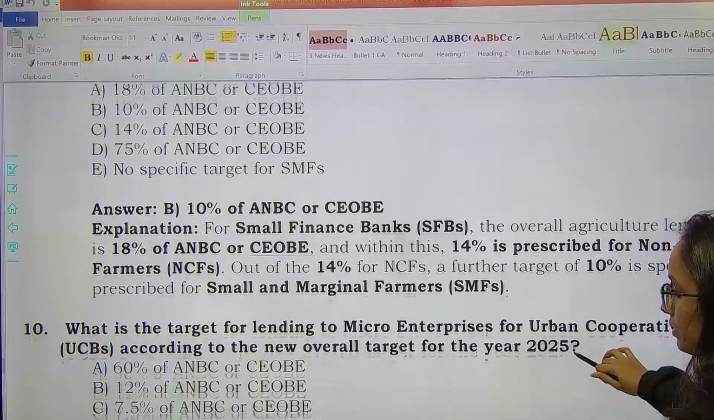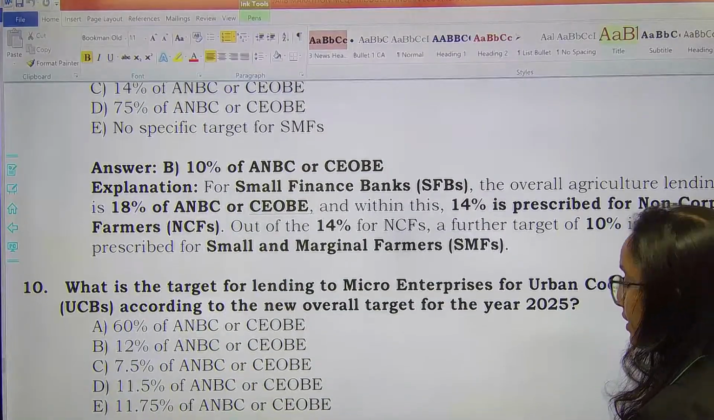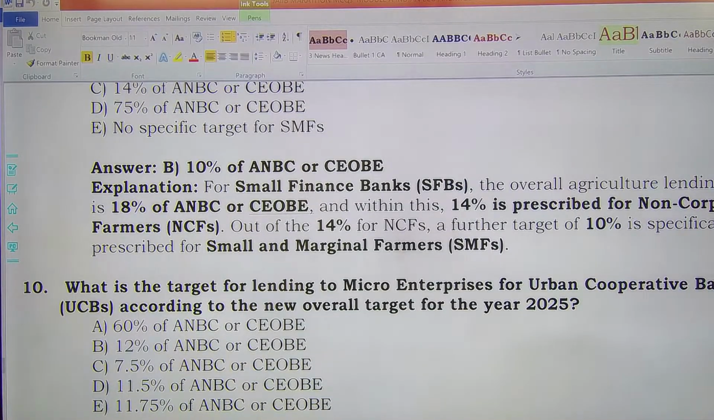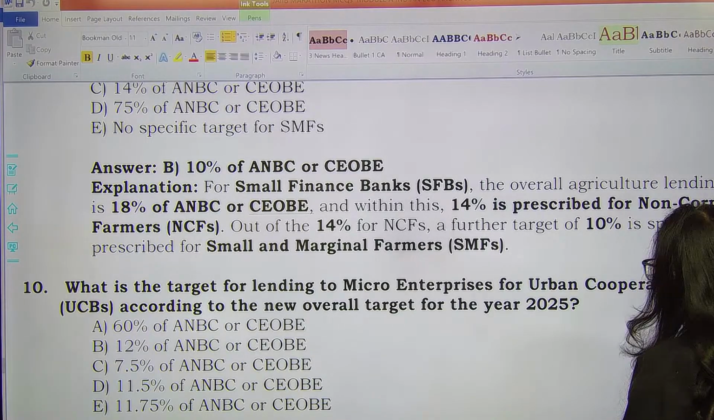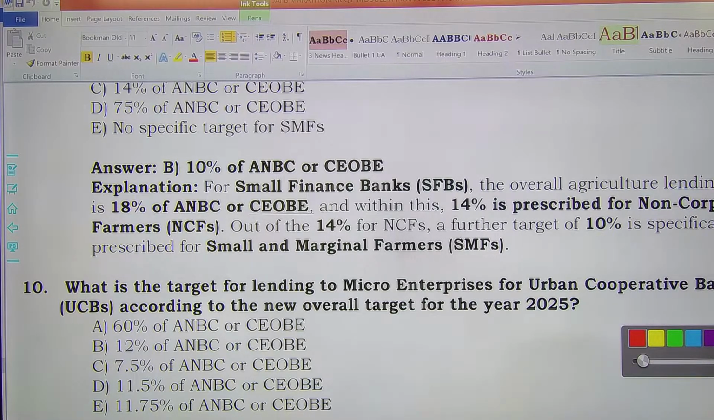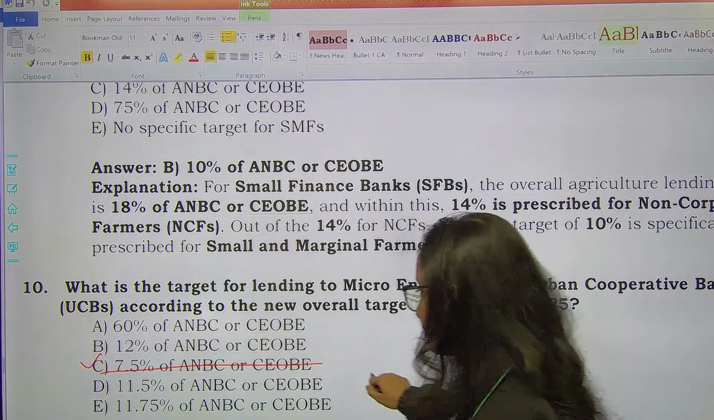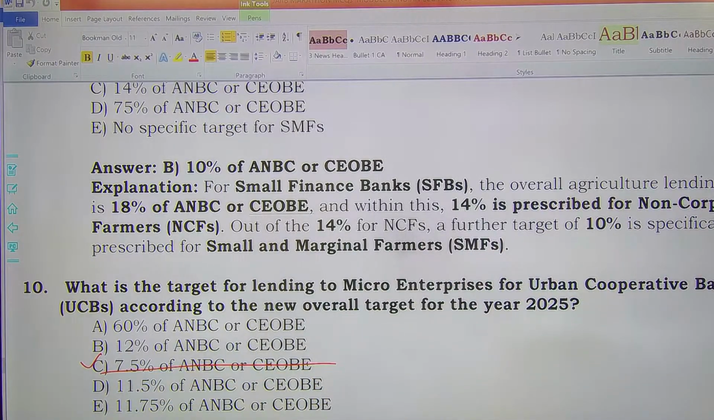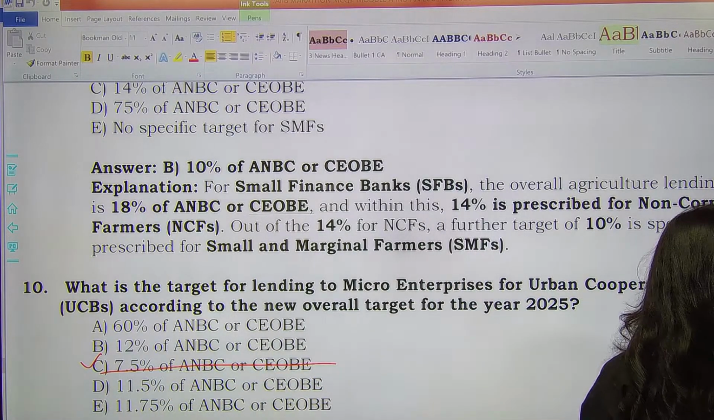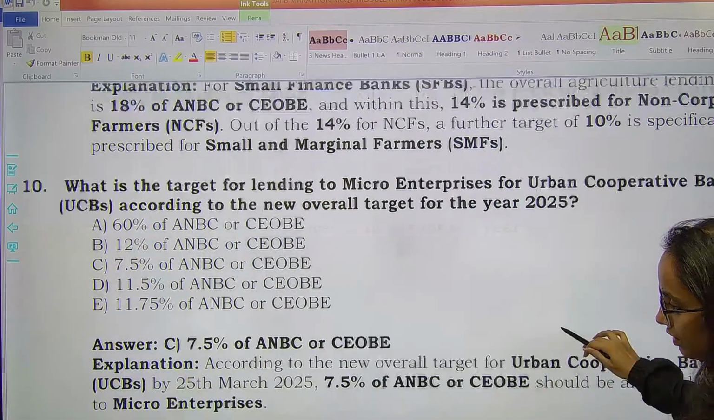Okay. Next. What is the target for lending to micro enterprises for urban cooperative banks according to the new overall target for the year 2025? So this is updated also, so it becomes more important. Here the correct answer will be option C, 7.5% of ANBC or CEOBE.